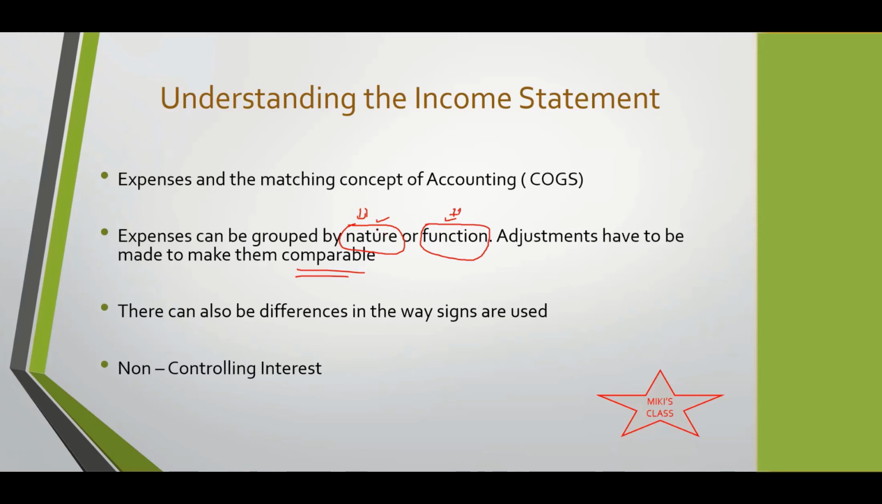And how can you find out the details? Those will be in the notes to the financial statements. In the notes to the financial statements, you'll have all the breakup of all of this. Then there can also be differences in the way signs are used. This is a very limited point. Many a time on the income statement, the revenues are put as plus and the outflows are put as minus.